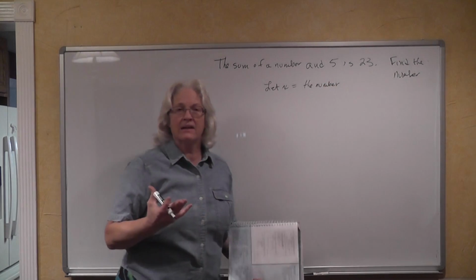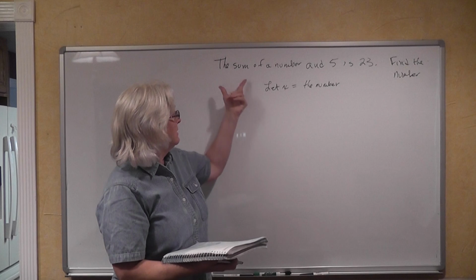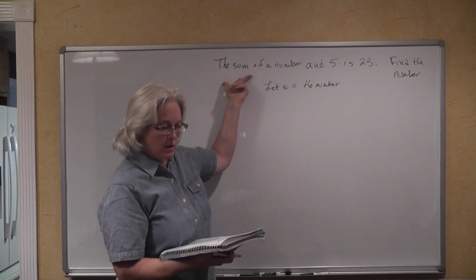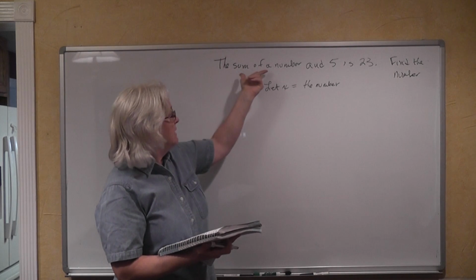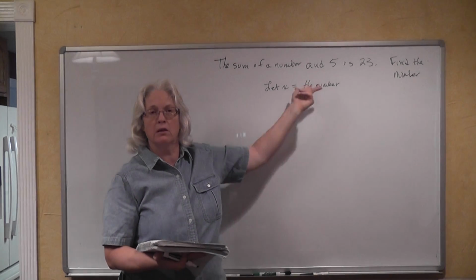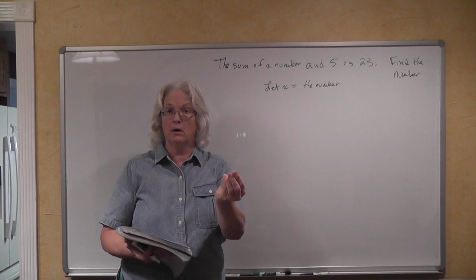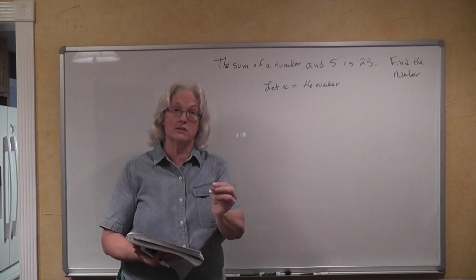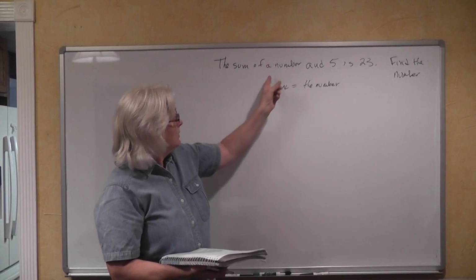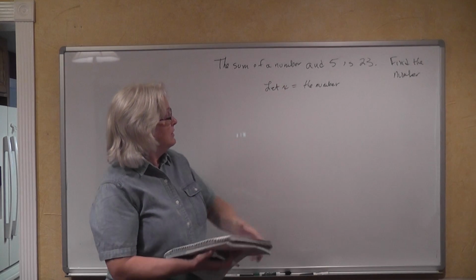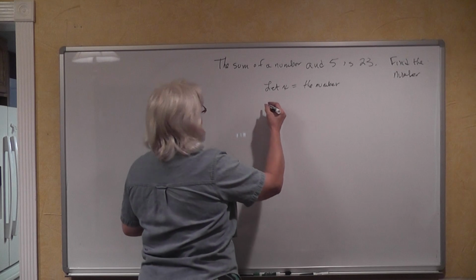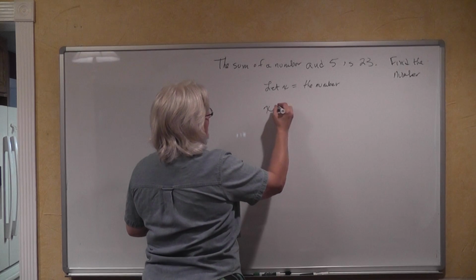Now what are they asking us, or what are they telling us? They're telling us that the sum of a number and 5 is 23. So what mathematical operation does sum indicate to us? Well, it's addition. So the sum of a number and 5.